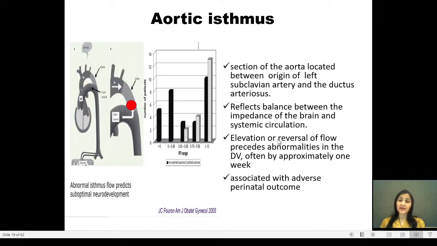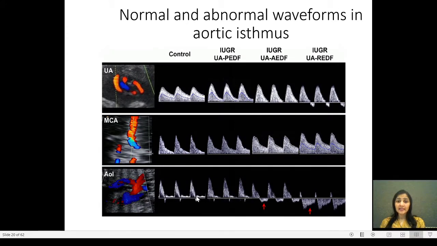So this is the best vessel where we need time, say for example, to give steroids and decide whether we need to deliver the baby or not. So aortic isthmus gives an idea whether we can wait for the action of steroids or not, and an abnormal aortic isthmus is associated with adverse perinatal outcomes. The bottom ones are a few waveforms of aortic isthmus. So the first waveform is the normal waveform where there is reduced end diastolic flow. Then in the second waveform, reversal has begun, and in the third one there is complete reversal of flow through the aortic isthmus, which is a predictor of poor outcomes.